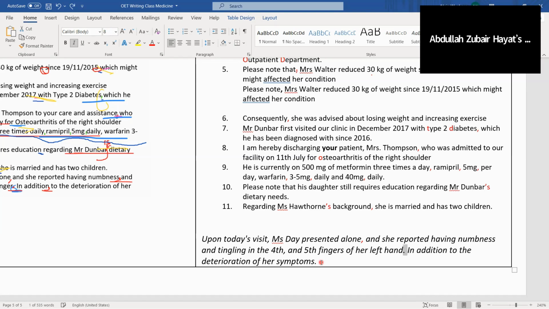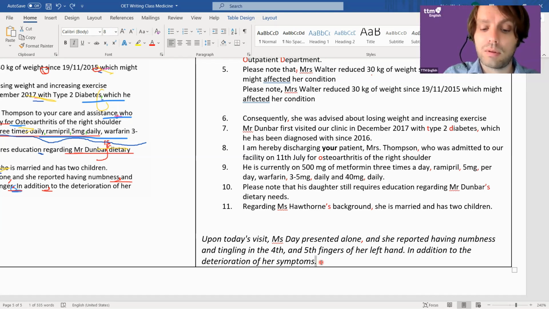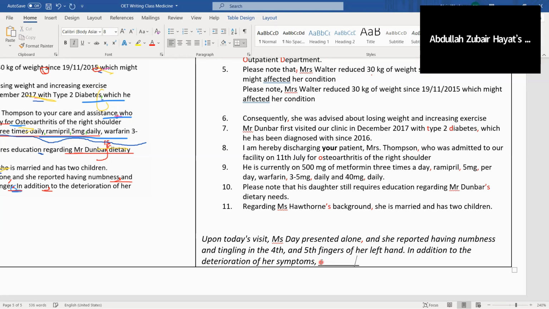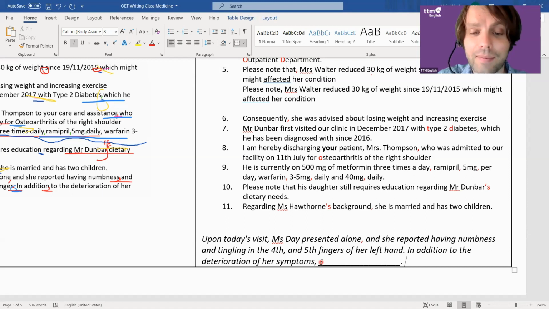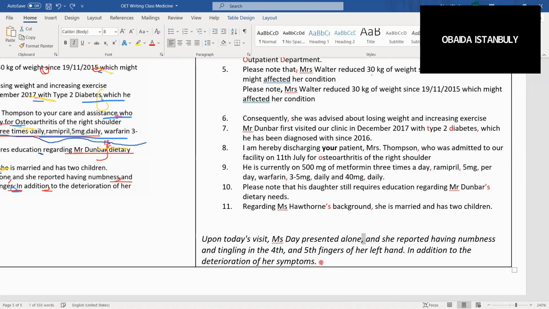Or what else could I do? Additionally. I can't put something here, can I? In addition to the deterioration of her symptoms, she is not feeling well, or she is, something. Yeah, there should be something, exactly. So why did the person make that error? Why is the person making that error there? Because of time?